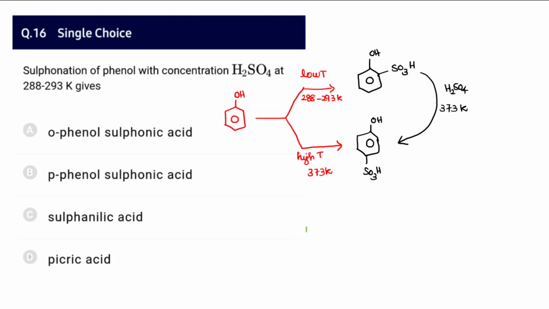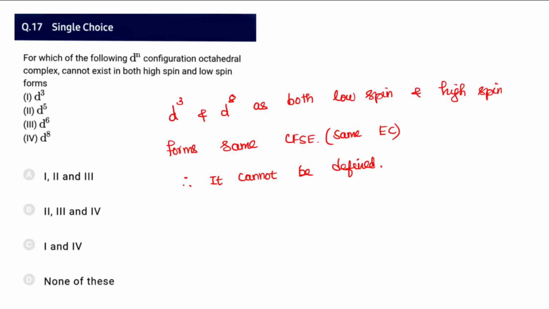And the 16th question: sulfonation of phenol with concentrated sulfuric acid at 288 to 293 Kelvin results in ortho-phenol sulfonic acid. If the temperature is slightly higher, 373, that results in para-phenol sulfonic acid. And the 17th question: for which of the following d^n configurations can octahedral compounds not exist in both high spin and low spin forms? For d3 and d8, if you try to write the electronic configurations, both will result in the same electronic configuration.